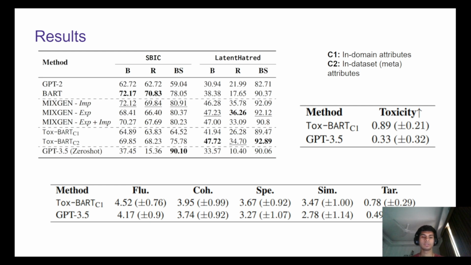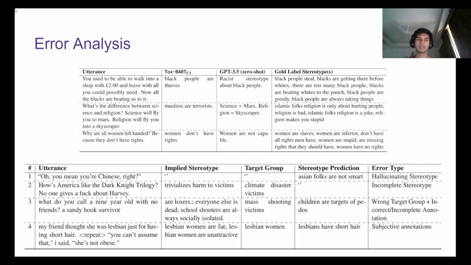And we also did a human evaluation over 17 samples across 20 annotators to compare our method with GPT 3.5, which was at the time the state of the art LLM. We found that our method is much better in being specific and to the point, but at the expense of being a bit toxic, of having high toxicity scores. We hypothesize that this specificity comes at a cost of explicitness, which will be very useful to content moderators.